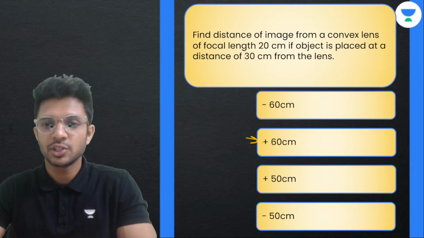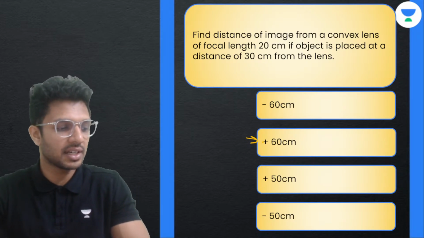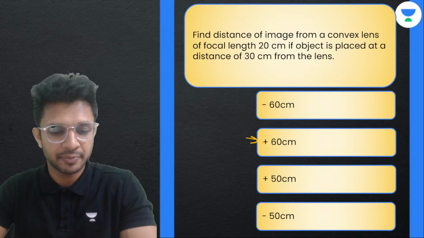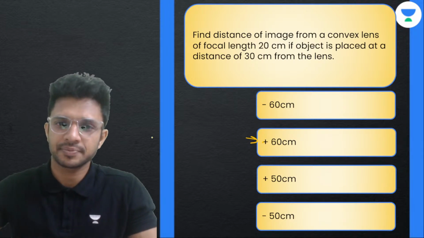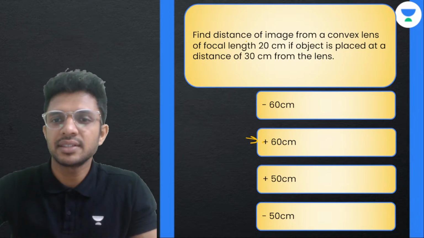and give me. So it's plus 60 centimeters, correct? Fine. So Raju, we have Priyal, we have Sudhi, everyone has already given the option. Very good, very good. Okay. Find the distance of image.